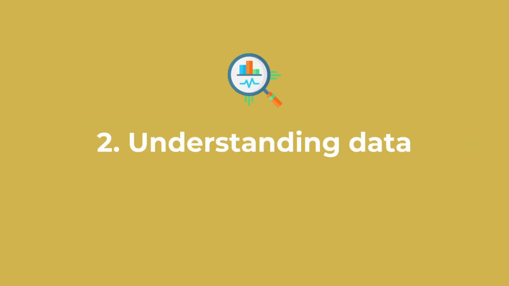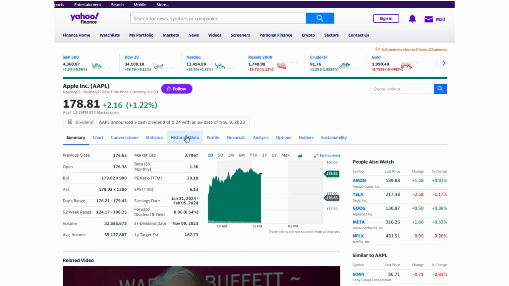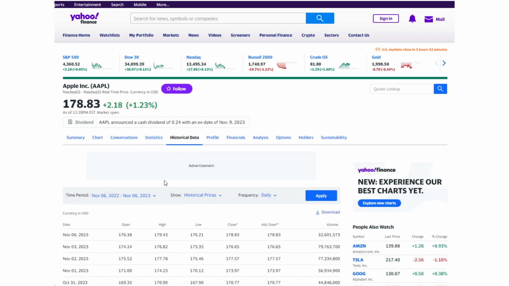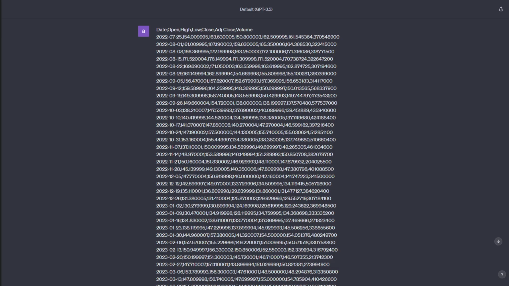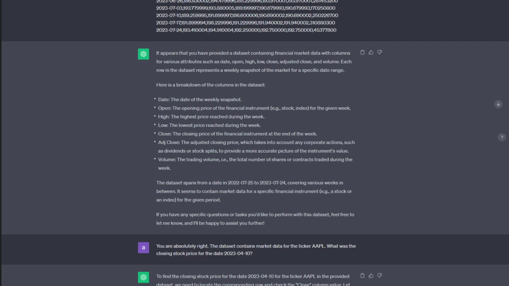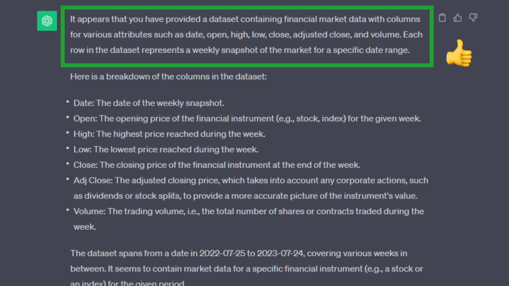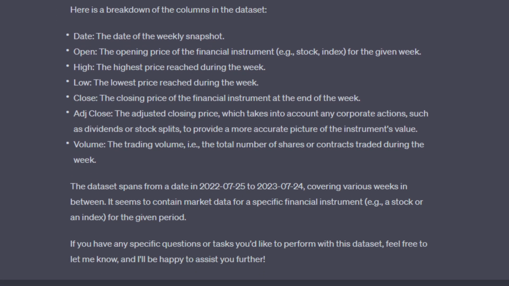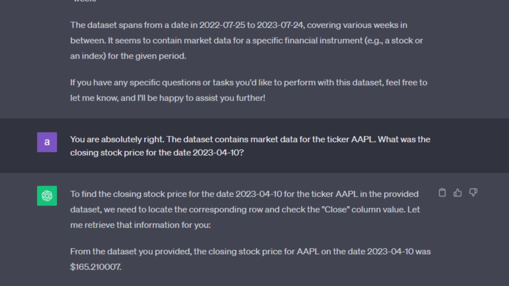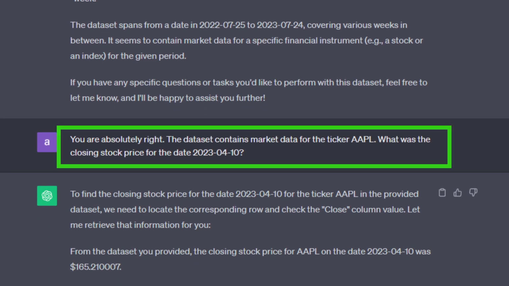So grabbing the data was a big fail for both AIs, so I decided to help both of them even more by feeding them the data myself. So I started with ChatGPT. I downloaded myself the year-to-date Apple historical data with weekly intervals from Yahoo Finance as a CSV file. I then copy-pasted the raw data as a prompt and I hit send. And here I was happily surprised. It worked! So I informed the AI that this was data for the Apple ticker and I tried to fetch the data from one specific row and it worked!